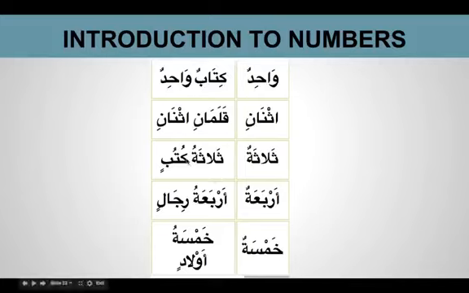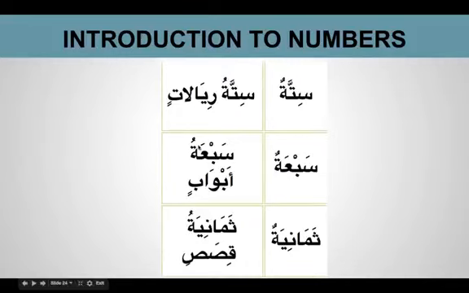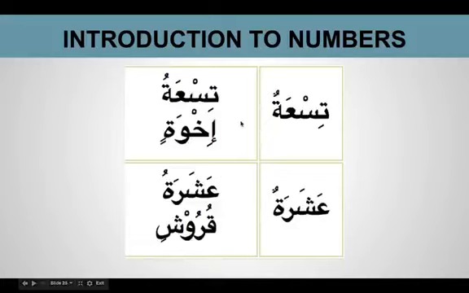So thalathatu kutubin, arba'atu rijalin, khamsatu awladin, sittatu riyalatin, 6 riyals, sab'atu abwabin, 7 doors, thamaniyatu qisasin, 8 stories, tis'atu ikhwatin. Ikhwatin is plural for akhun, so 9 brothers. Asharatu qurushin. Qurush means loans, so 10 loans. So this is how we use the numbers.